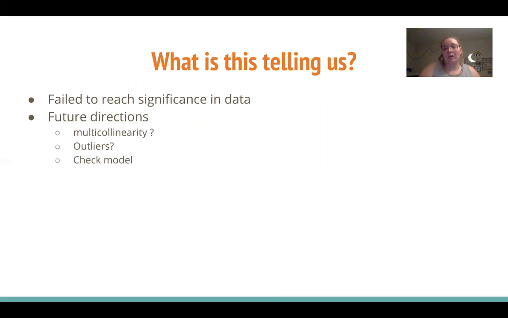We should also look at our outliers. We should look into our data and see what data point 14 is really telling us, looking at its hat values more. But overall, we should check our model. So it doesn't mean that there can't be predictors for Netflix viewership, but maybe we just didn't include the right ones. And because it's regression, we can change our model around a bit.